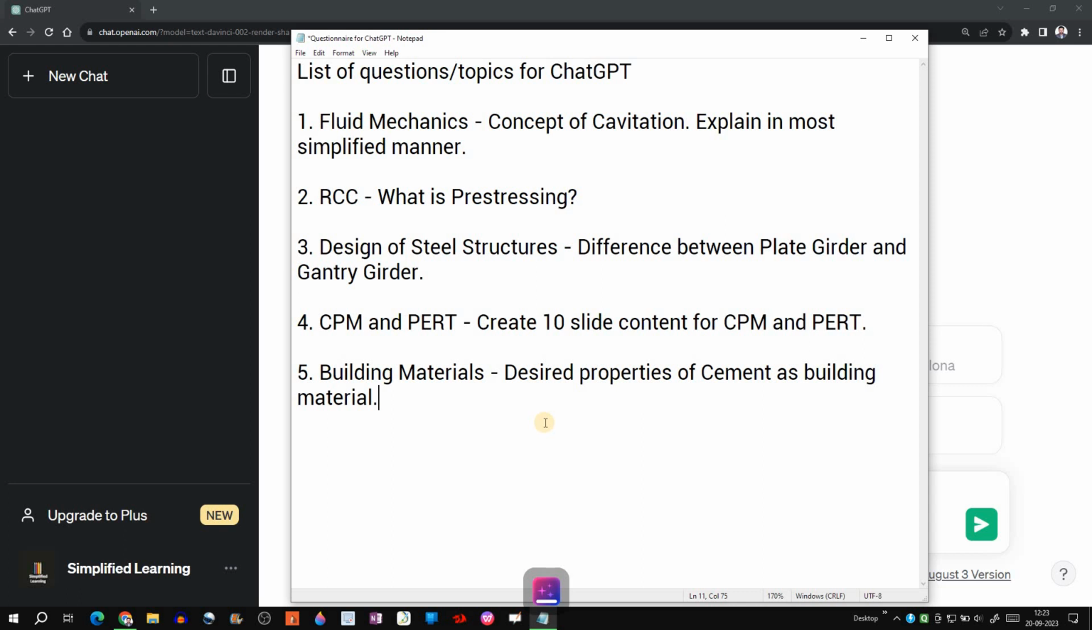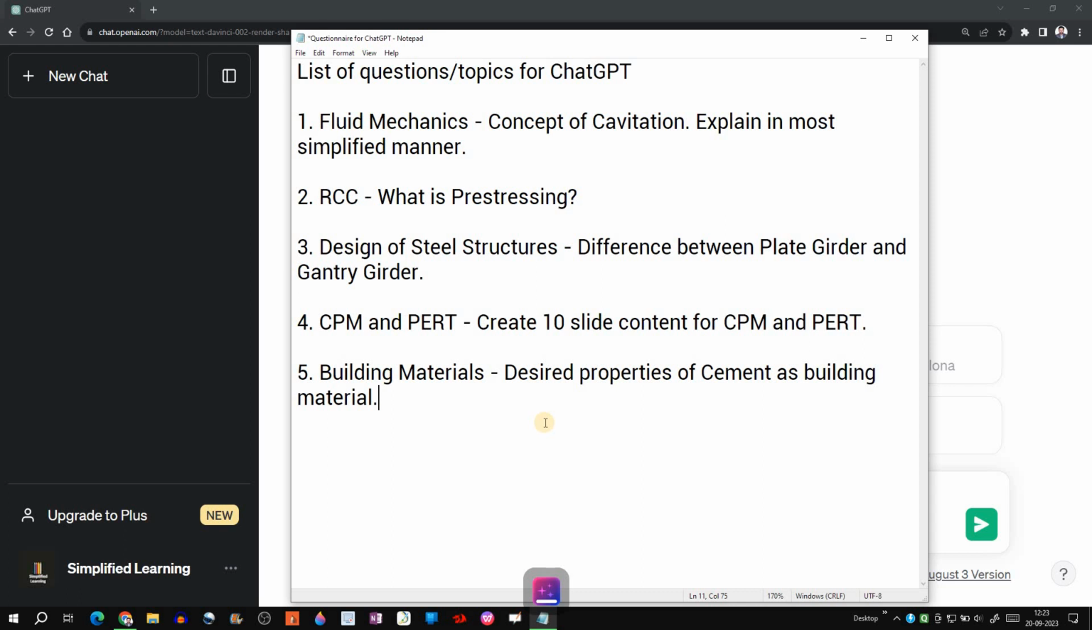fluid mechanics, the concept of cavitation, and we will be asking ChatGPT to explain it in the most simplified manner. Then from RCC we will have the question what pre-stressing is. Then from DSS we will ask ChatGPT to differentiate between plate girder and gantry girder. Then from CPM and PERT we have a slideshow of 10 slides regarding what CPM is and what PERT is. And from building materials we will look for desired properties of cement as building material.